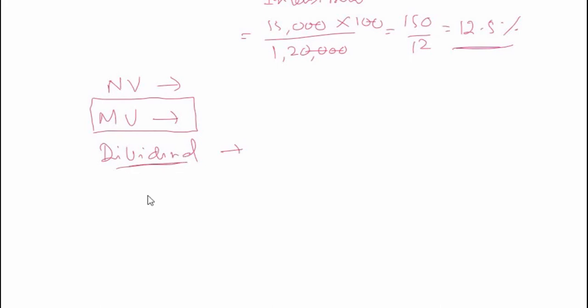Now, while selling the share, you may make profit or you may make loss. If the market value at which you sell is greater than the nominal value, then you make profit and it is said that you are selling at premium.